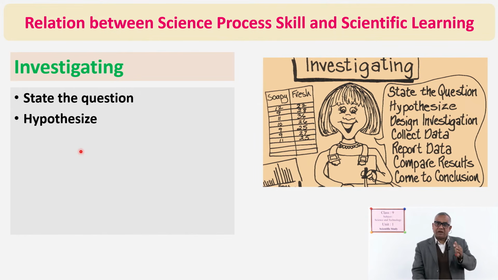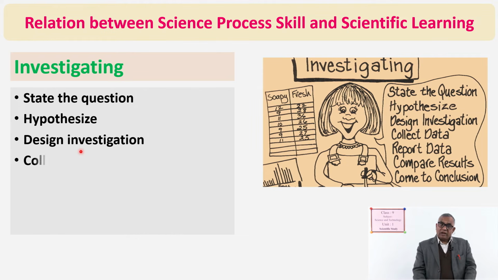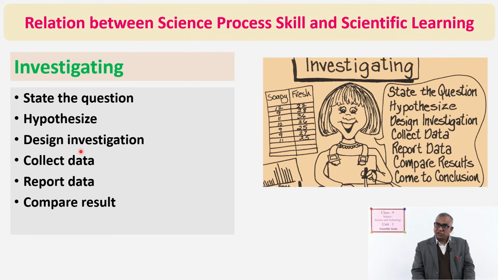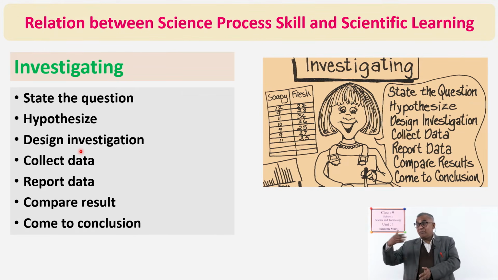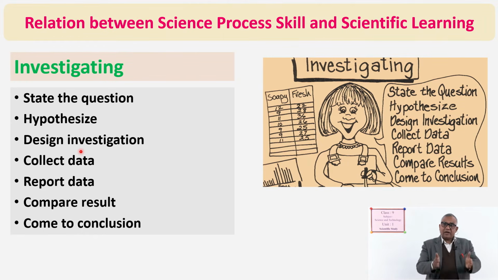stating questions, hypothesizing, designing the investigation, collecting data, analyzing the data, reporting data, and then comparing results. And if you have to come to a conclusion and share it with others, then you have to communicate. These things are not done without science process skill.